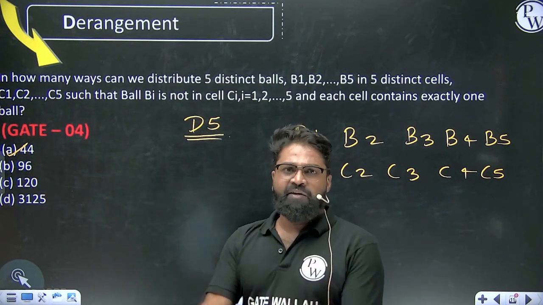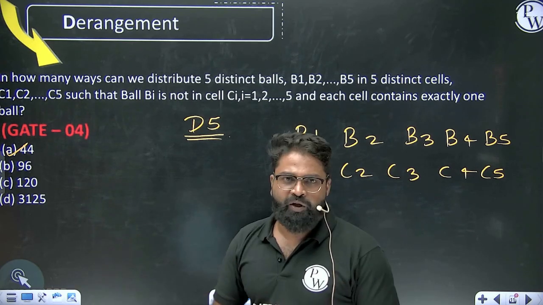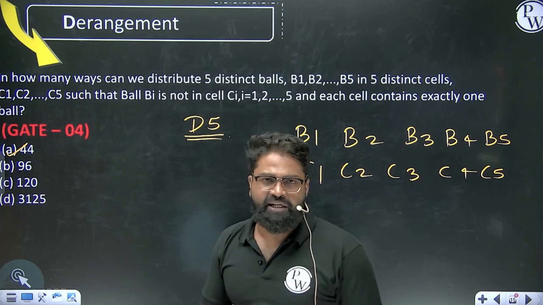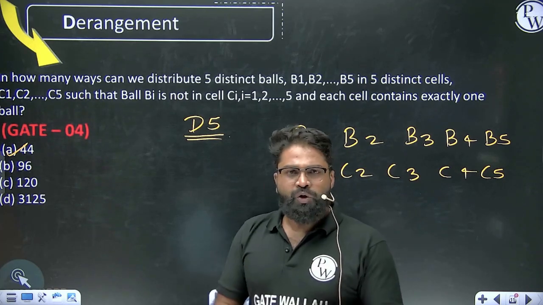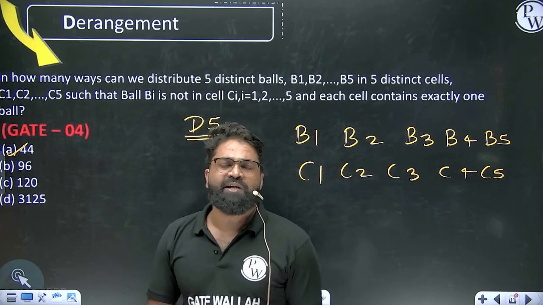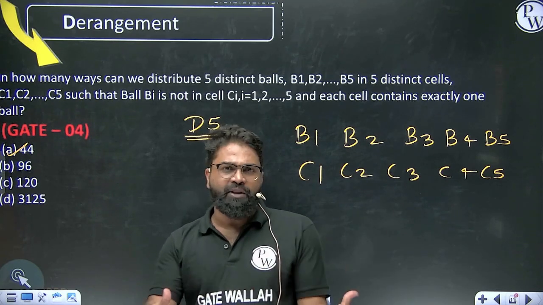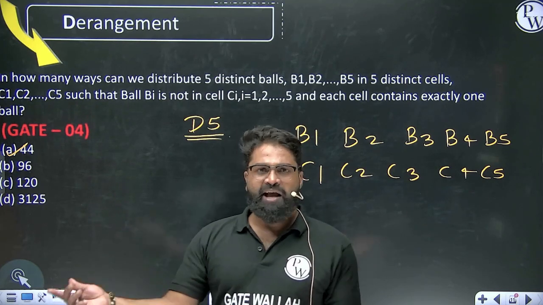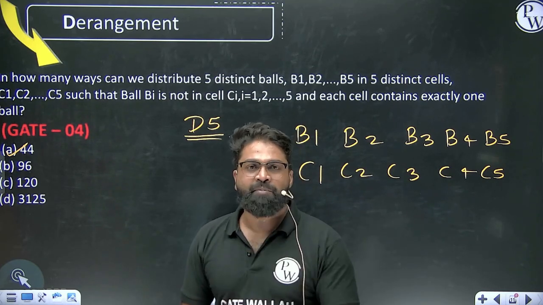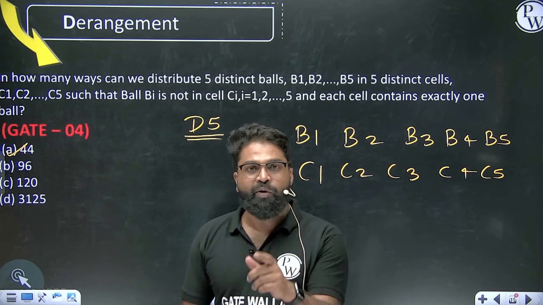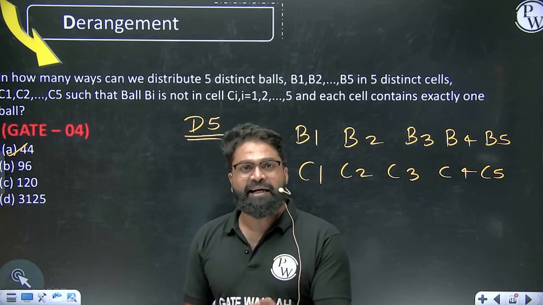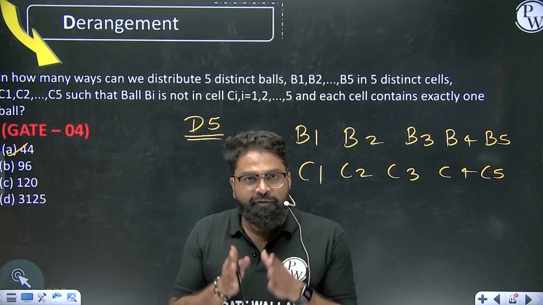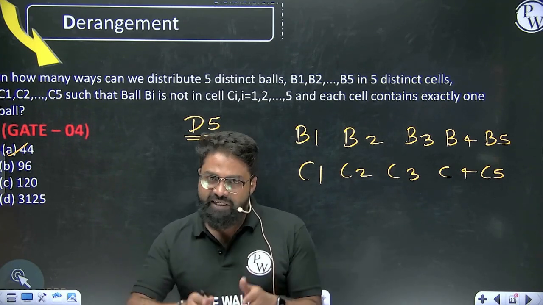Now if they say 6 balls have to go into 6 holes, then you can calculate D6, and in the same way D7 and D8. I would recommend that if you know the values from D1 to D5 or D6, that will be very helpful, and within a second you can solve this question. You do not have to worry about it. Always remember, in combinatorics or counting problems, if you are not getting the answer, it means you cannot find the category of the question. Finding the category of a question is very important.